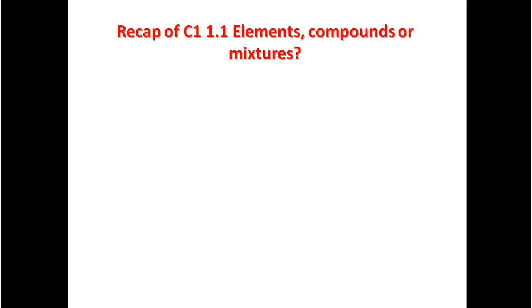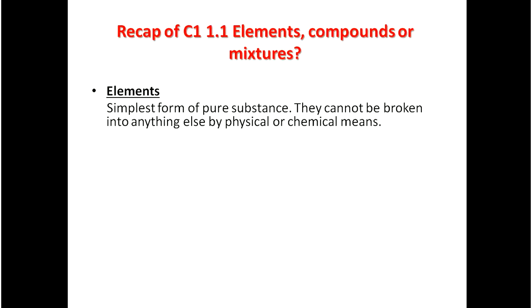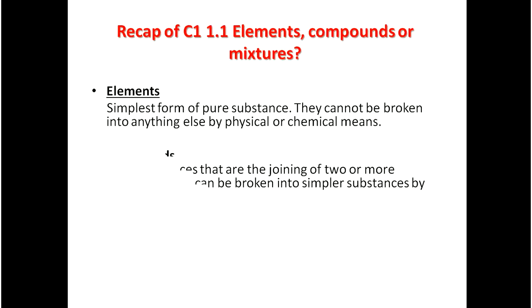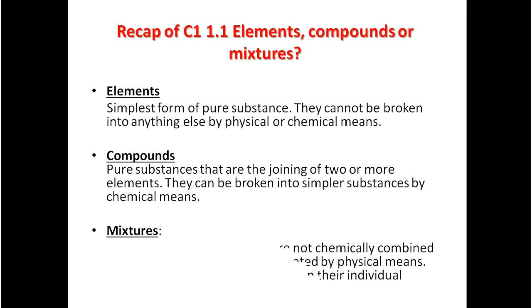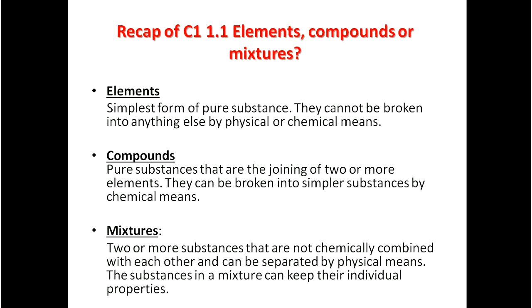Now let's recap elements, compounds or mixtures from last video. Elements: simple form of pure substance. They cannot be broken down into anything else by physical or chemical means. Compounds: pure substances that are the joining of two or more elements that can be broken into simpler substances by chemical means. And finally, mixtures: two or more substances that are not chemically combined with each other and can be separated by physical means. Substances in a mixture can keep their individual properties.